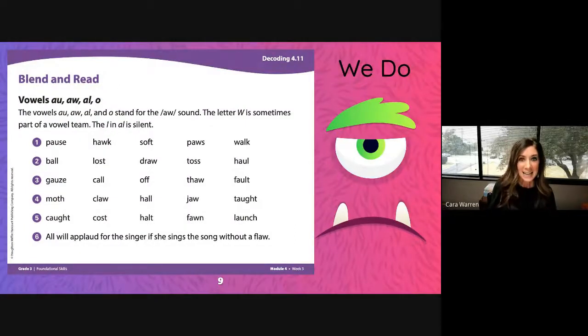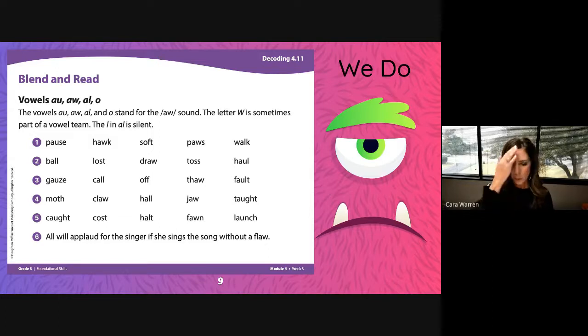All right, now it's time for you to practice along with me. So we're going to do our blend and read. It reminds us that vowels AU, AW, AL, and O stand for the aw sound. The letter W is sometimes part of a vowel team, like it is in AW. And then the L in AL is silent. Sometimes, though, not quite all of the time.